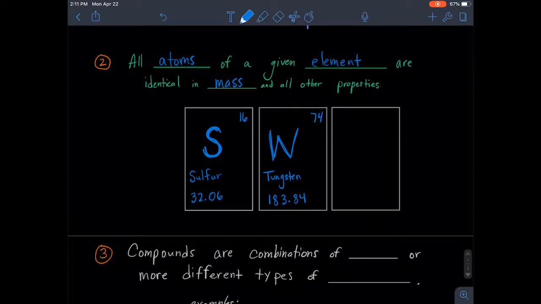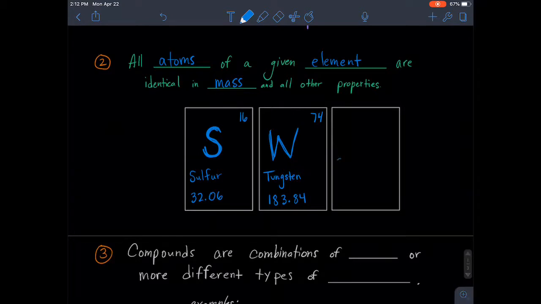So every single atom of tungsten will weigh the same. Every single atom of tungsten will have the same number of electrons. The same is true of sulfur. Every single atom of sulfur will have the same number of electrons as the last atom of sulfur. So we can predict and expect to have these types of qualities if you have an atom of these different elements. So let's do one more.